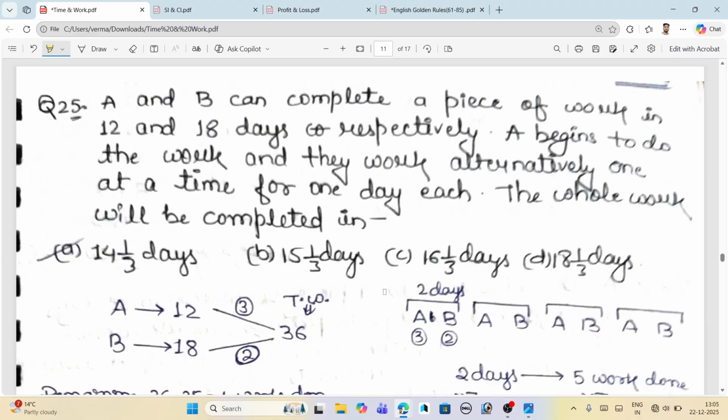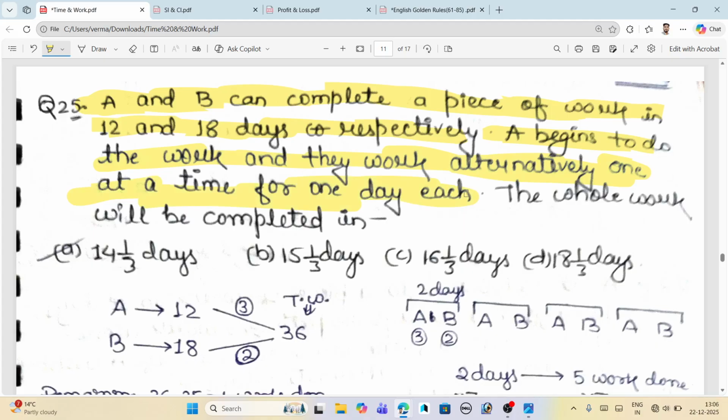And now moving toward this new pattern. What we have to discuss here is, just read the question that is given here. A and B can complete a piece of work in 12 and 18 days respectively. A begins to do the work, and they work alternately, one at a time, for 1 day each.